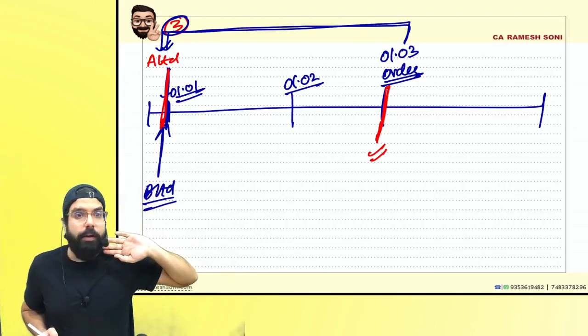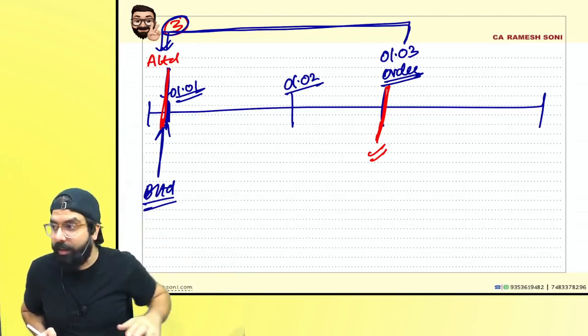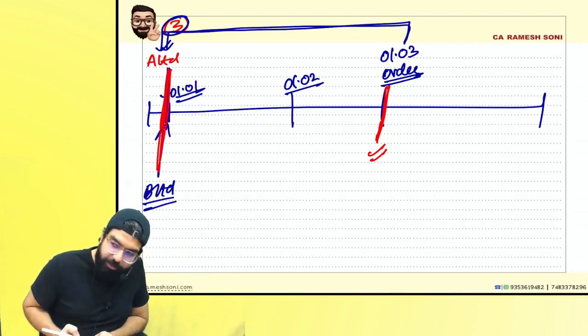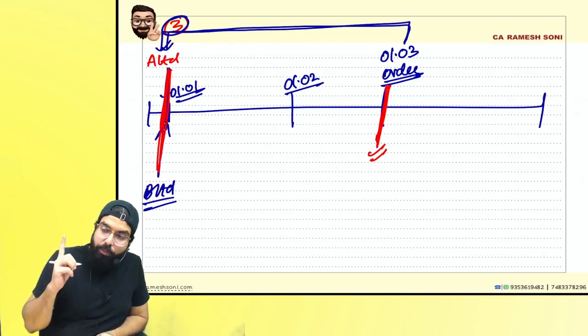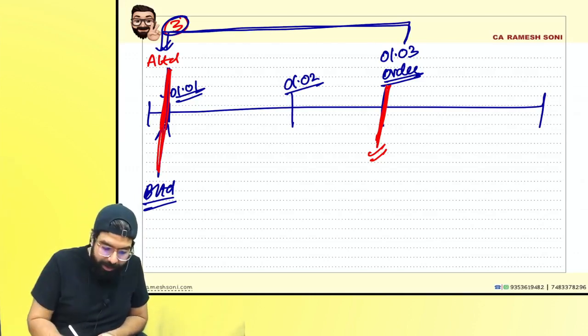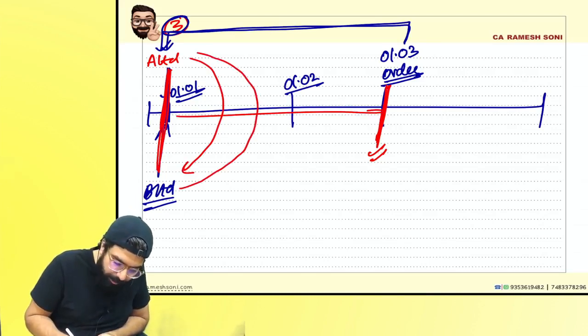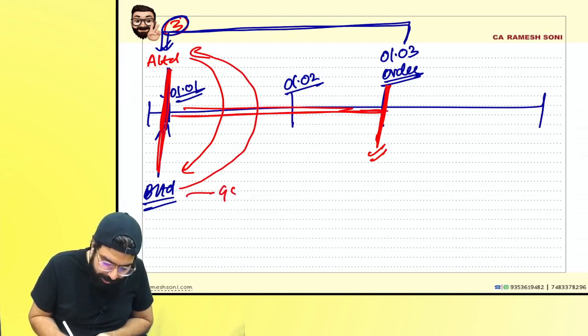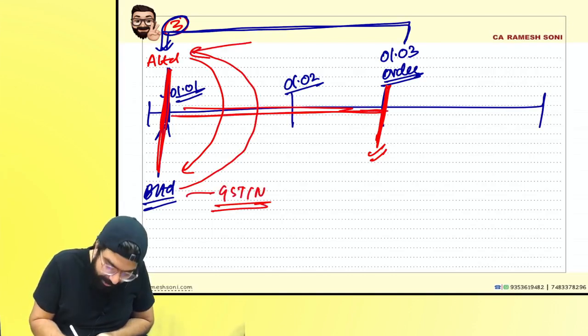Can we go ahead? Now listen to me very carefully. In this scenario, tell me one thing. You became one from which date? First. But actually the order came on 1st of March. Now if you go ahead and see, A Limited would have supplied some things to B during this period. B Limited would have supplied to A Limited during this period. But during this period, was your GST number separate? Yes, it was a separate GSTN number.